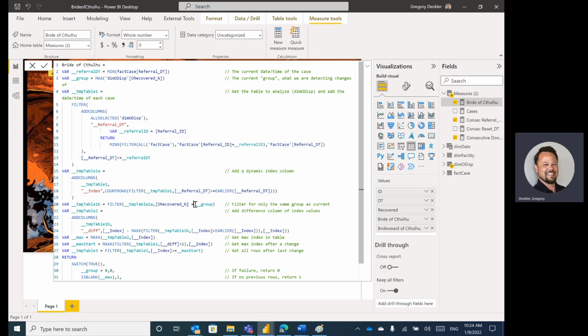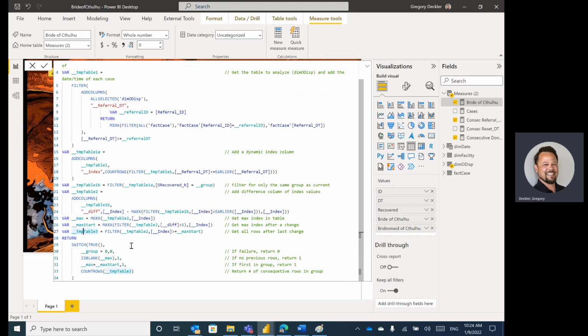We then filter that by the current group that we're in, and now we're going to have skips involved, right? Just like Kulalu, the original. So once we have that, we can create temp table 2, where we add our difference column, just like Kulalu. We grab our max start, we filter based upon our skipping, the latest skip that was involved, which gives us temp table 3. And then down here, we have the equivalent of that if statement, a couple additional boundary cases, and the conditions are a little different because of just the construct of this versus the original.